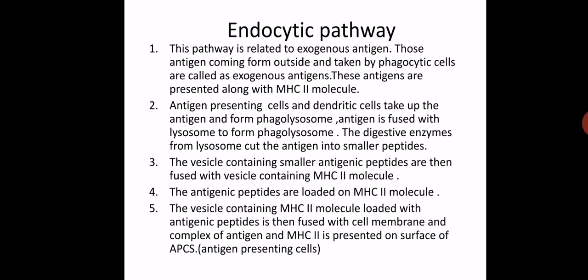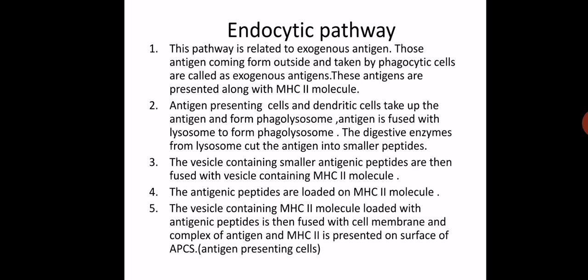Antigen presenting cells and dendritic cells take up the antigen and form phagolysosome. What is phagolysosome? When the antigen enters the vertebrate body, it is captured by dendritic cells and antigen presenting cells, and then taken up to the phagolysosome.